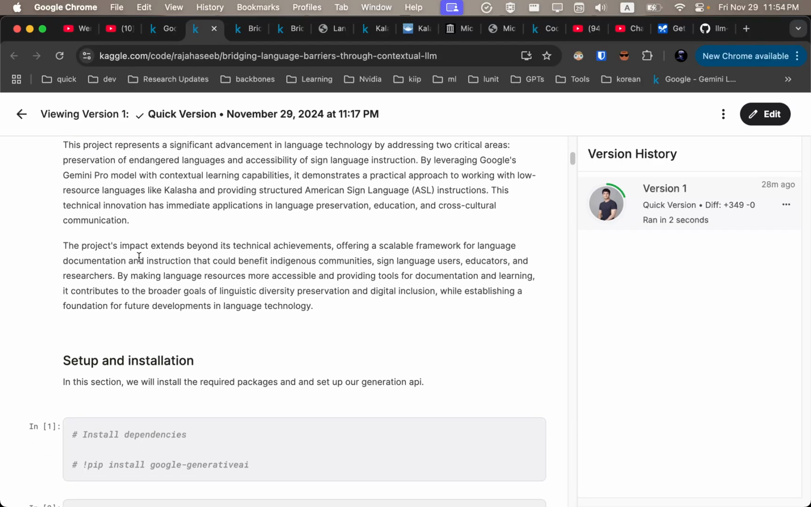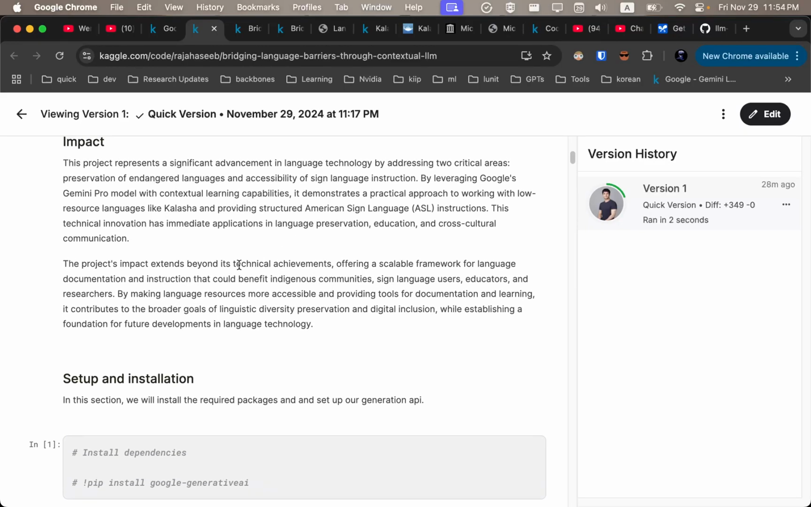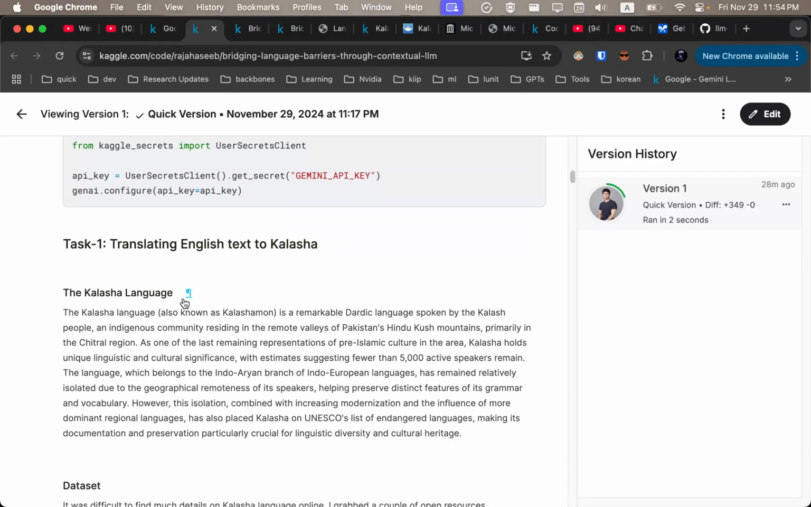And I think this project has significant impact for learning new languages, especially for endangered languages preservation and educational purposes, and also cross-cultural communication, so that no one is left out. So I think it develops a good foundation for the future development in language technology. So we install Google Generative AI and we set up our API with a key.